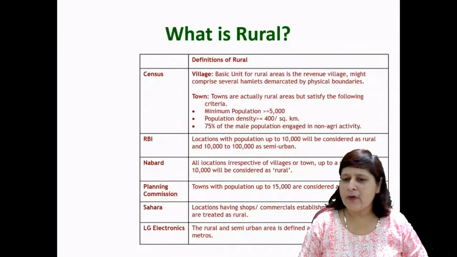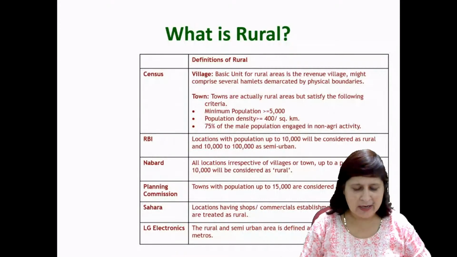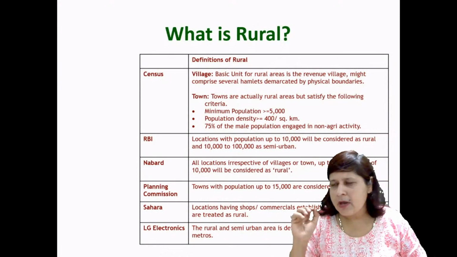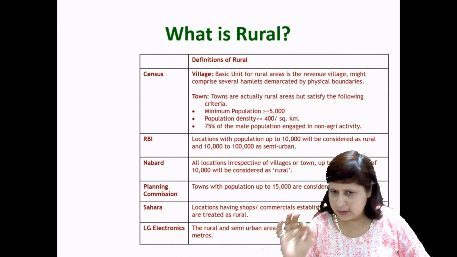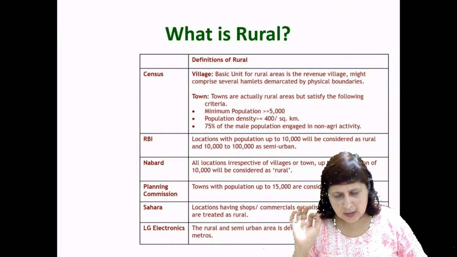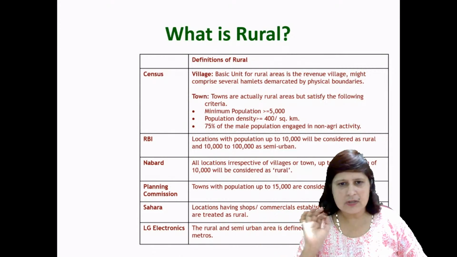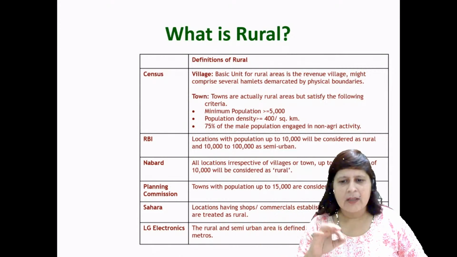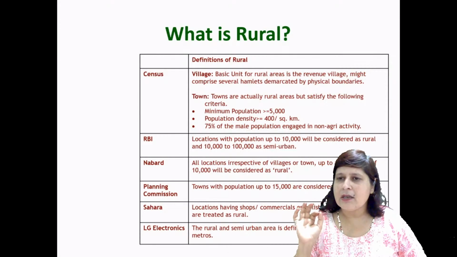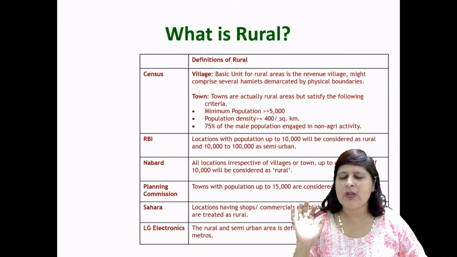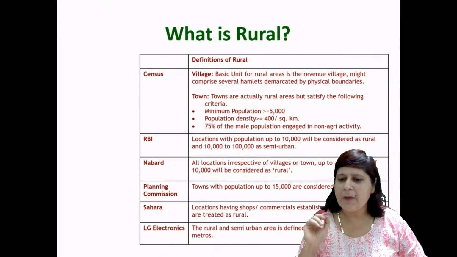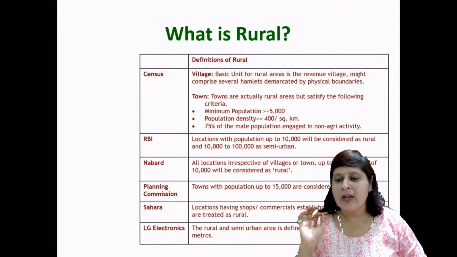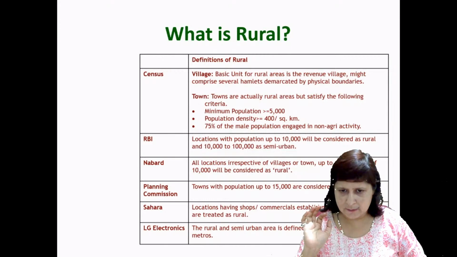Towns are actually rural areas but satisfy the following criteria, right? If the minimum population of any place is less than or equal to 5,000, then we consider it as a village. Then if the population density is less than or equal to 400 per square kilometer, then we consider it as rural. Or 75% of the male population is engaged in non-agricultural activities,